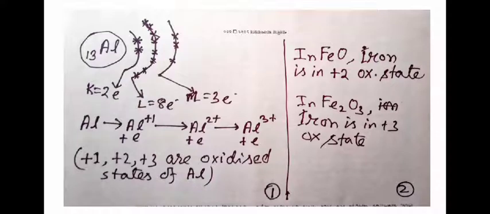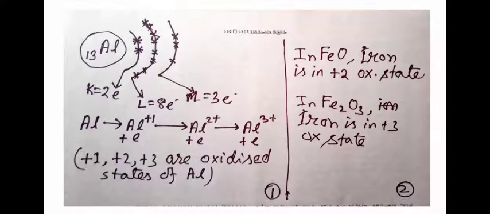So the number of protons is 1 higher than the electrons. So ultimately it generates a charge, Al+1 charge. From the Al+1 state, we can remove another electron to bring it to the Al+2 state. From that, if the third electron is removed, it becomes Al+3.